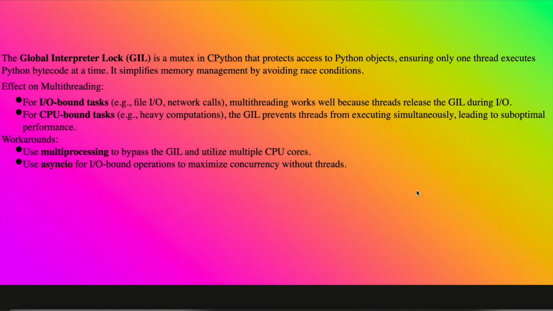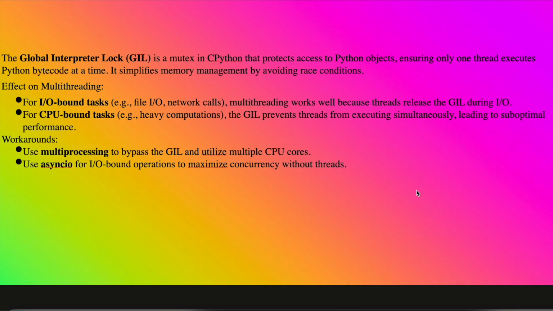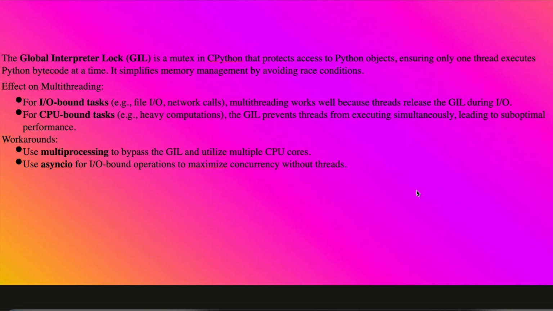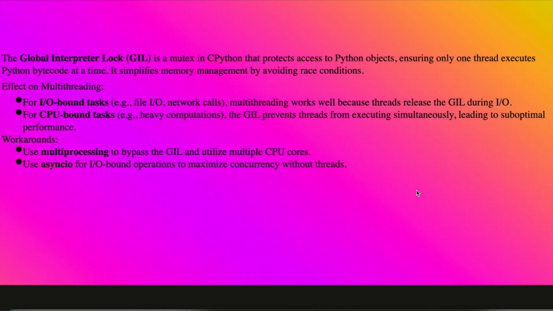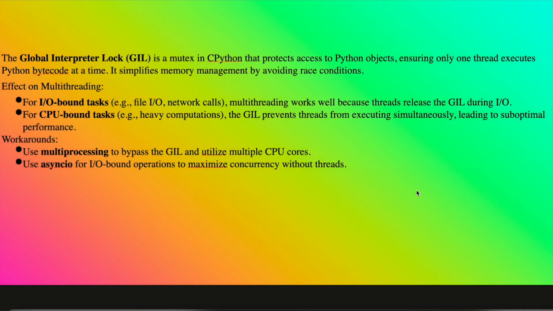So to prevent that, Python introduced the global interpreter lock. It simplifies memory management by avoiding race conditions, which bytecode will get executed first, which bytecode will get executed second. That will be decided based on the global interpreter lock.